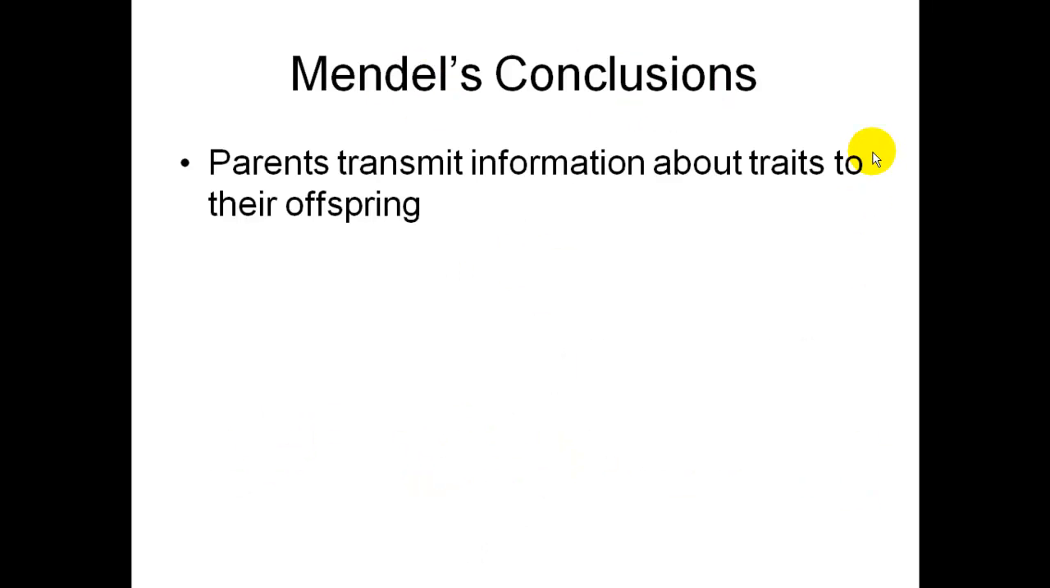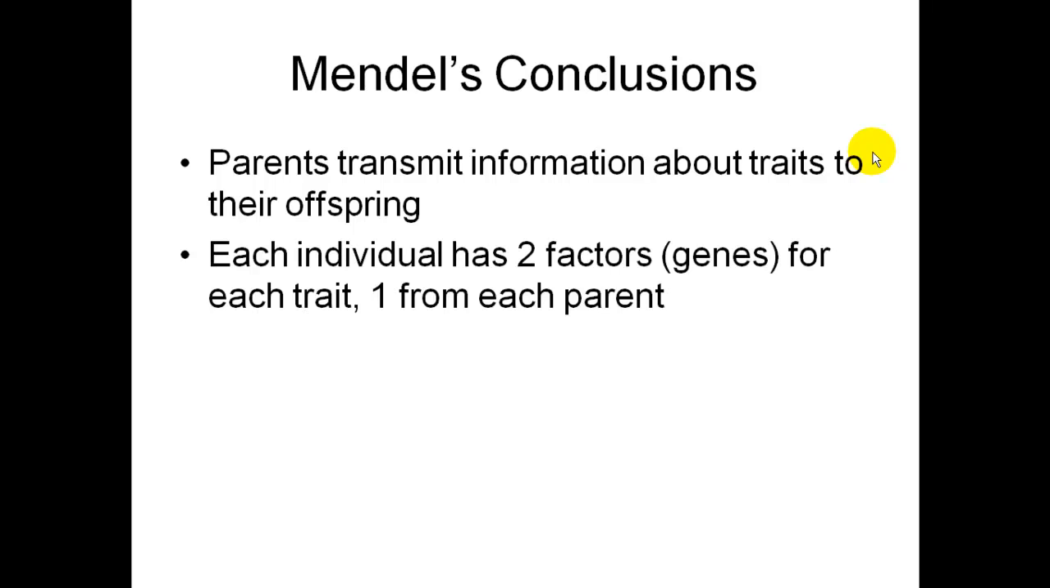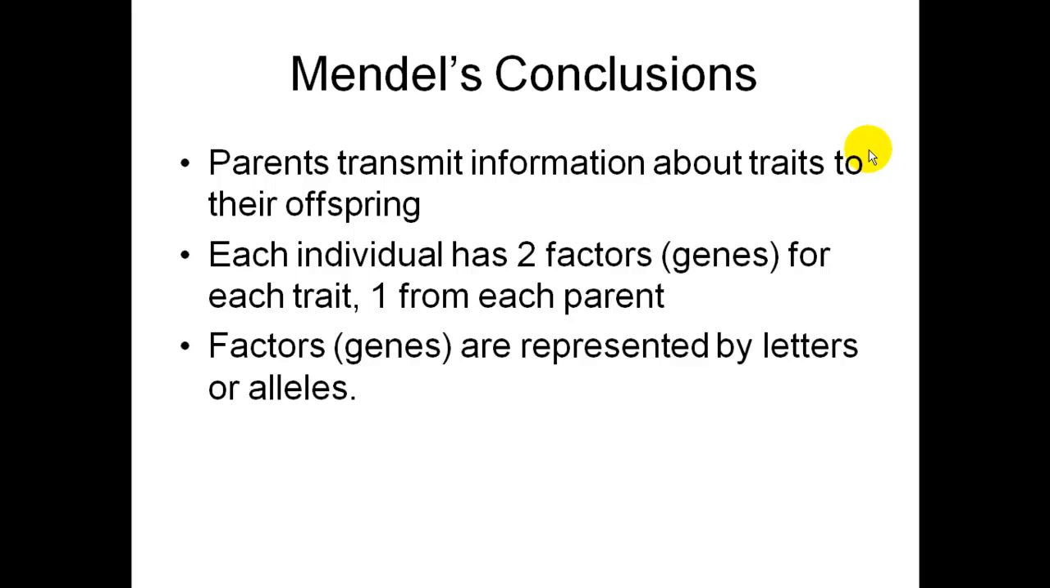So what did he conclude? He figured out what heredity was. Parents can transmit information about their traits to their offspring. He figured out that each individual pea plant, or now we can relate this to humans, has 2 factors for each trait. He didn't know what a gene was, but that's what he was referring to. Every individual has 2 genes for each trait, one from mom and one from dad. These genes or factors are represented by letters, and these letters are called alleles.